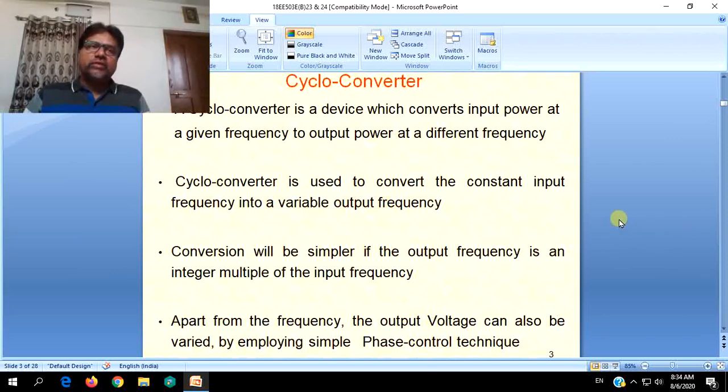Then what is the need for AC voltage controllers? Why can't the cycloconverter itself be used as both a frequency converter and a voltage converter? It can be done, it is done, but it is not very useful when used to control only the output voltage. By designing a circuit with higher complexity, if you want to use it for only one feature, then it will be a waste. A simple voltage controller can suffice.